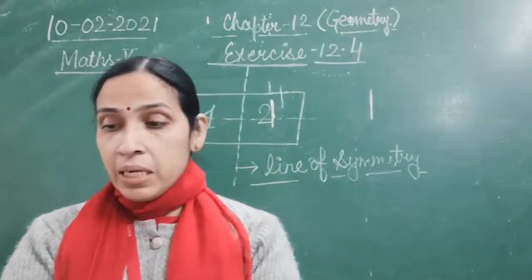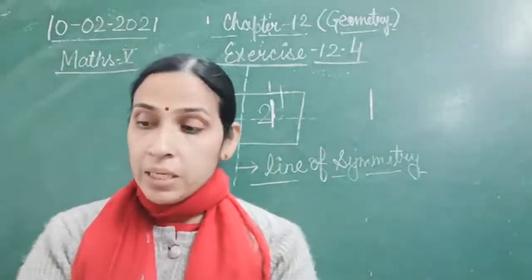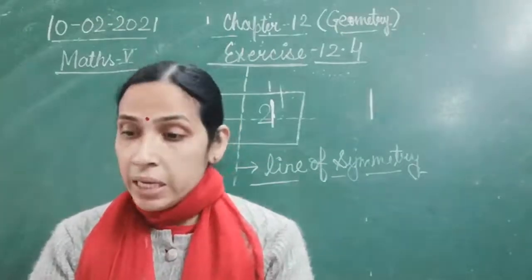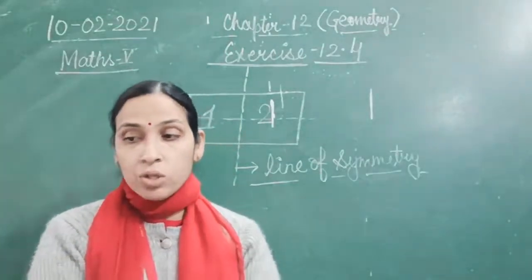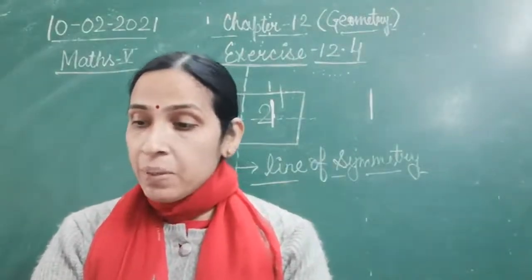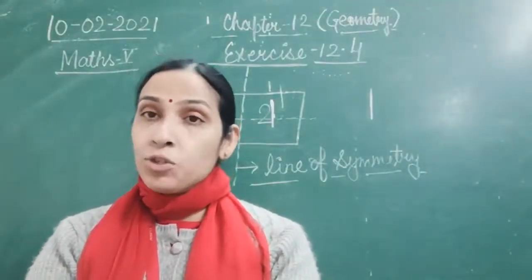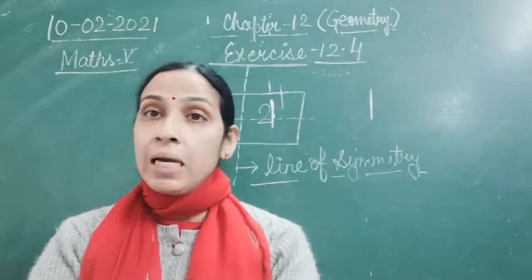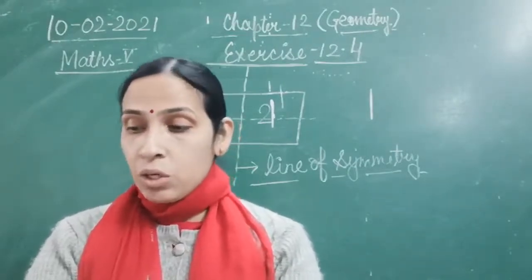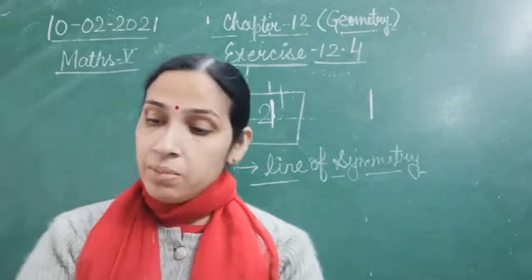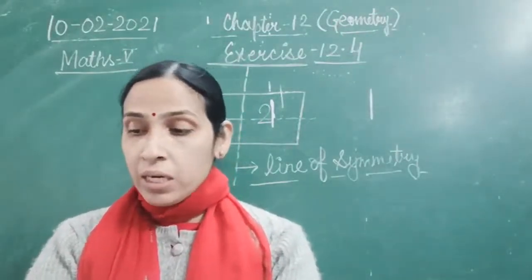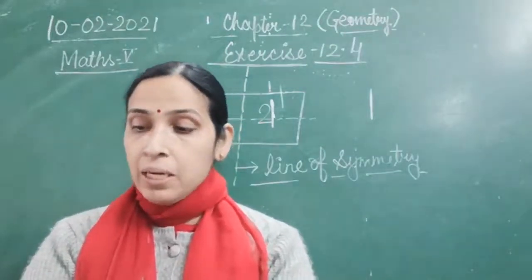So the first one is the cylindrical pipe: no, it is not symmetrical along the line which is drawn. Next, if the boat is cut along the dotted line, yes, it is symmetrical. If the cup is cut along that line, no, it is not symmetrical, because on one side the handle will be there. Part D, if the joker's cap is cut along the line, yes, that will be symmetrical. If the pot is cut along the vertical dotted line, yes, that will be symmetrical.